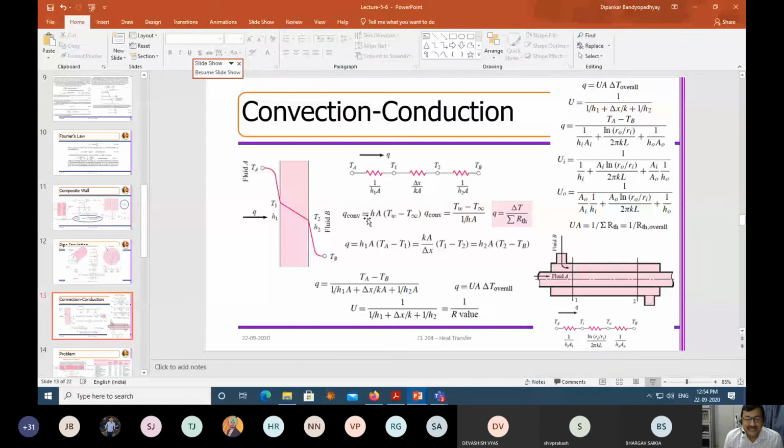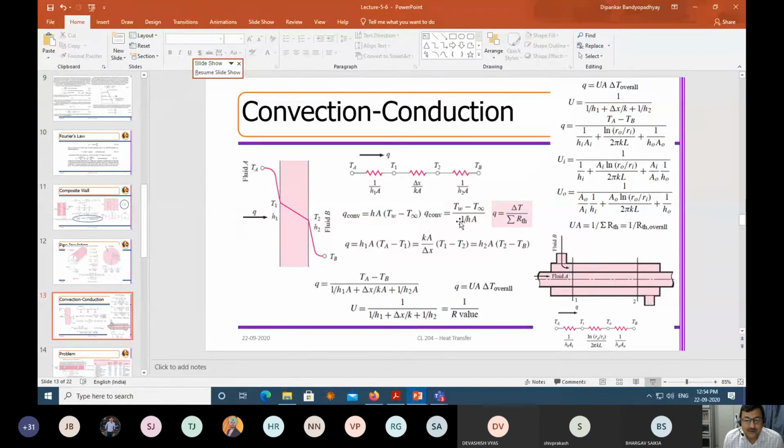So you can straight away see this Q convection, which we know is equal to H A into TW minus T infinity. TW means this, T infinity is this. So T2 minus TB is your TW minus T infinity. Here TA minus T1 is your TW. T1 is your TW, TA is T infinity. Now how is the resistance? You can see from here the resistance is 1 by HA, which is not very different from delta X by K. So delta X here will become delta, K is that, and delta by K is 1 by H. So you can see this is 1 by HA.